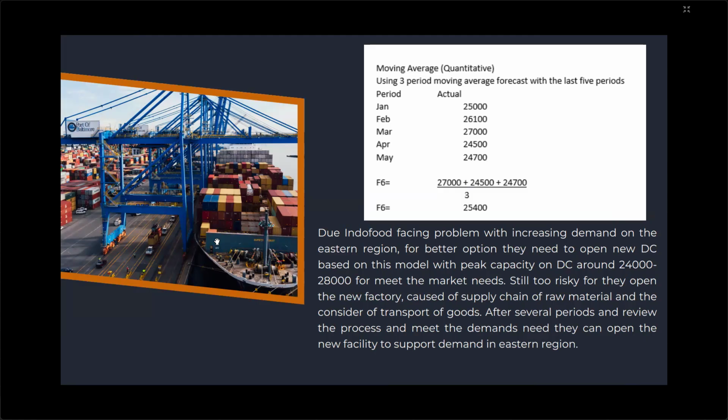So the result is that the food facing problem with increased demand in the eastern region, right? For the better option, they need to open a new DC based on this model with peak capacity on the DC around 2400 until 2800 to meet the market needs.